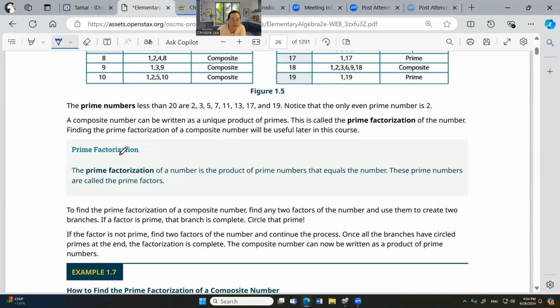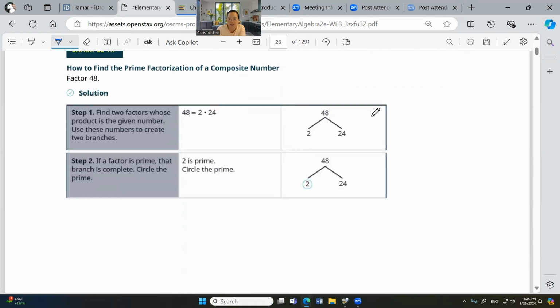Prime factorization, okay? This English word, prime factorization, you draw a tree. That's the easiest way, just draw a tree. Okay, let me show you what I mean. Like this, a tree. Okay, draw a tree. 48 is same as 2 times 24, and 2 is prime. So, okay, you can circle the prime.